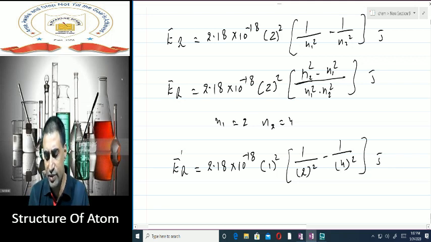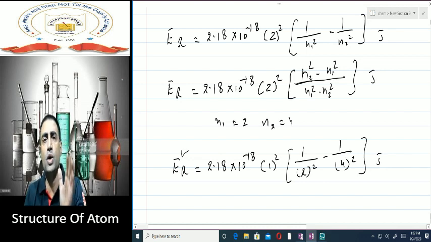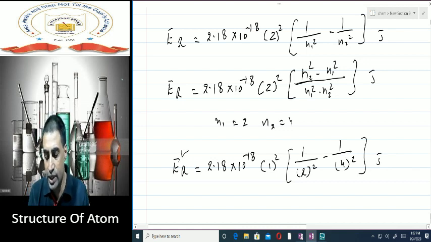Suppose you have been asked to calculate the amount of energy which is given out when an electron in a hydrogen atom is moving back from the fourth energy level to the second energy level. This is how you can calculate energy.